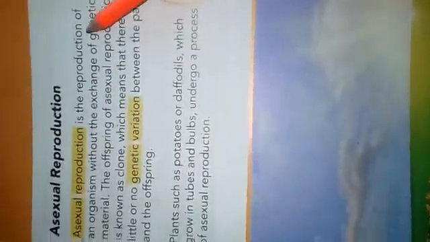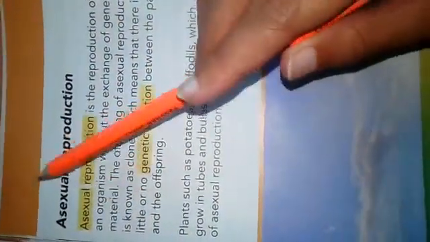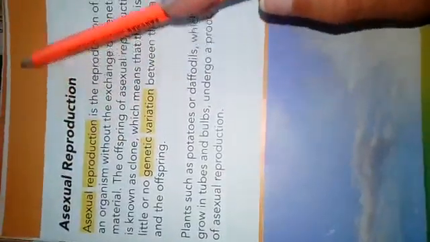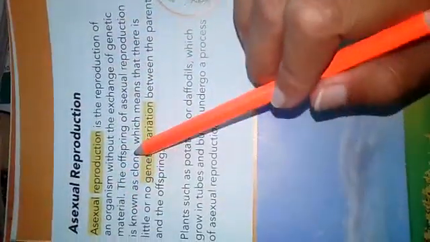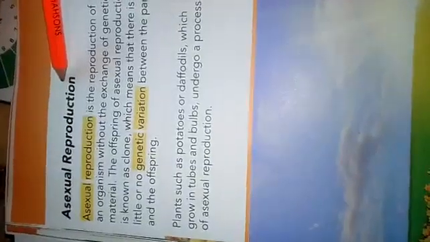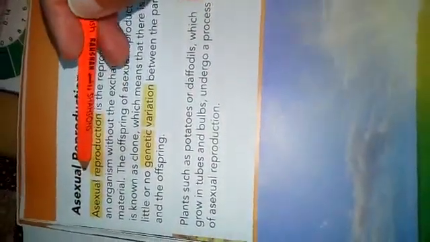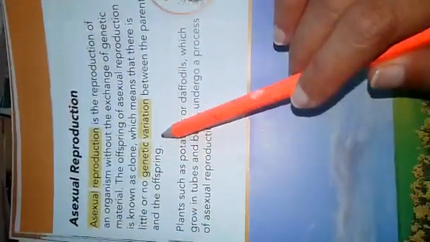Reading. Asexual reproduction. A meaning one, sexual meaning gender, produces the next generation, is the reproduction of an organism without the exchange of genetic material. The offspring of asexual reproduction is known as a clone. The offspring produced under asexual reproduction are called clones, and this whole process is also called cloning, which means there is no genetic variation between the parent and the offspring. Genetic variation means differences in the DNA of the organism.